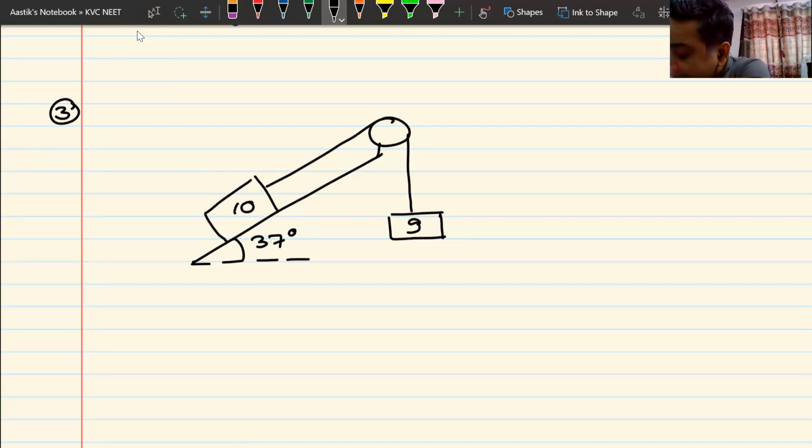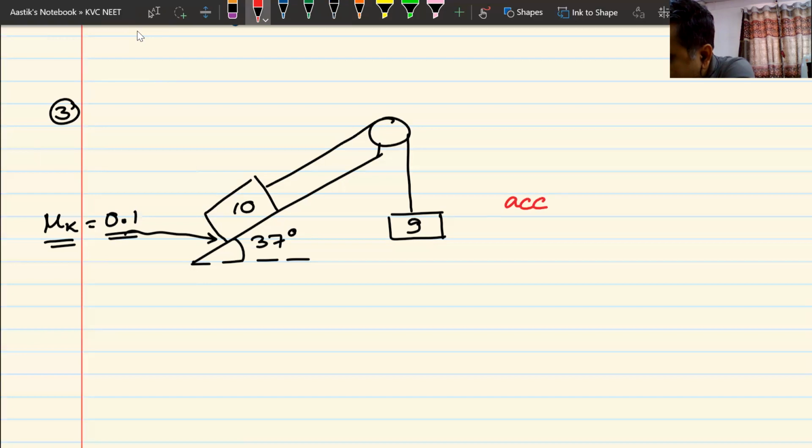Now, this is the question. I can make the question more difficult by giving the value of mu k, or making the surface rough, putting the value of mu k as 0.1. Now, this is a question. You have to find out the acceleration of the two blocks.